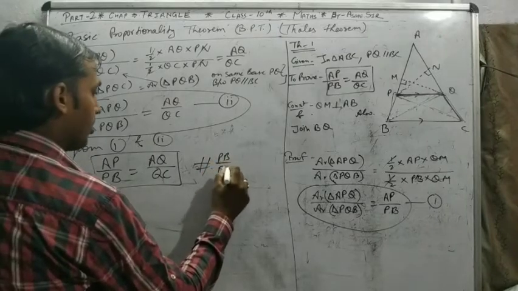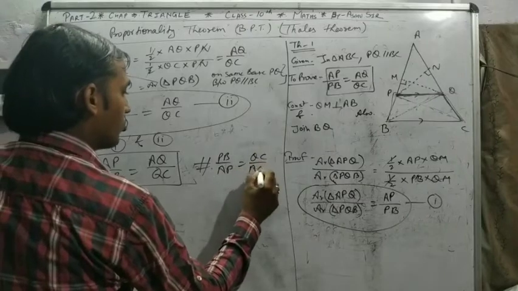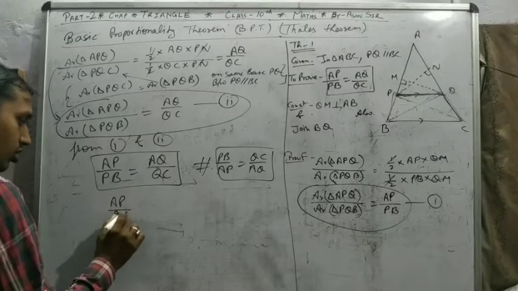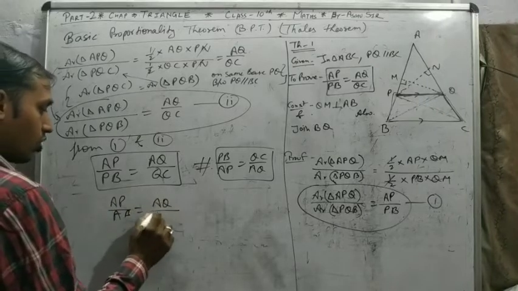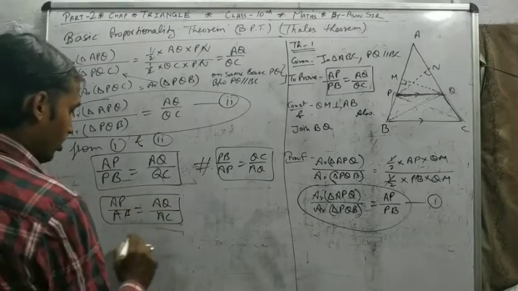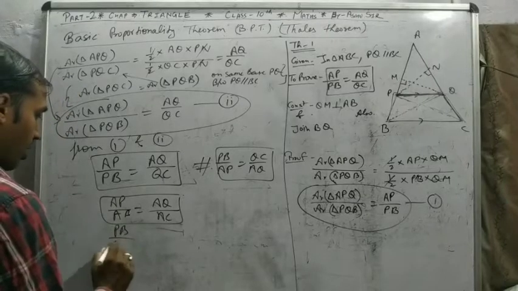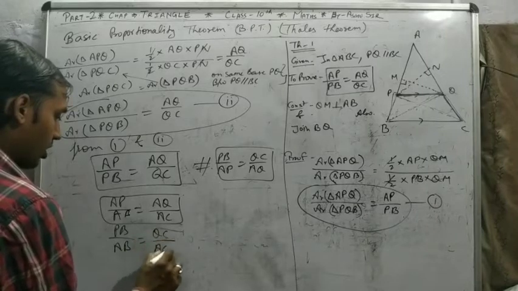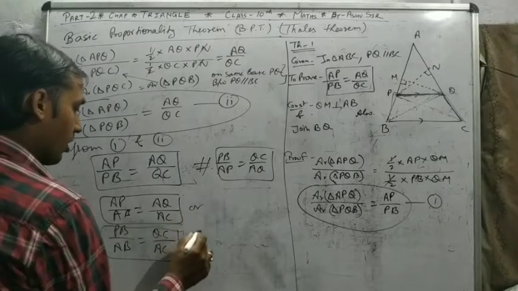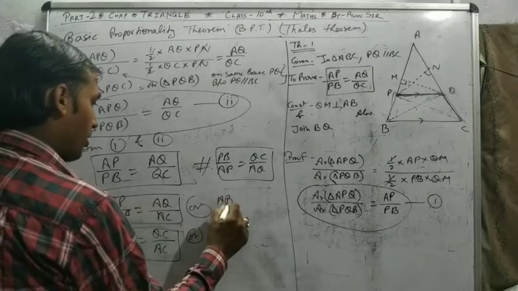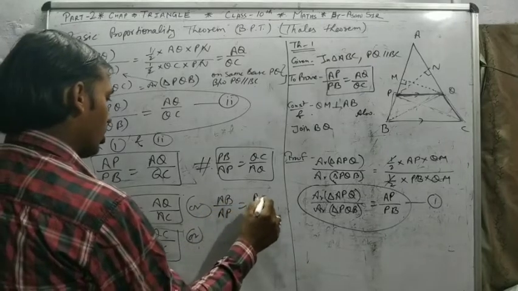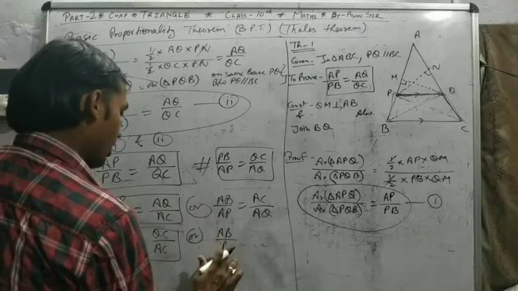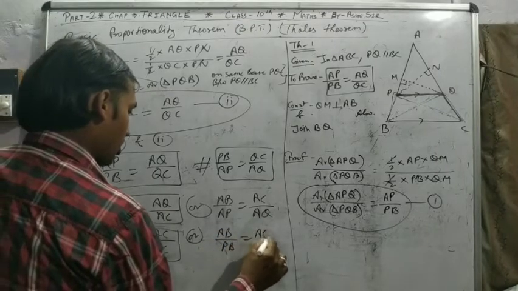PB upon AP is equal to QC upon AQ. Take the reciprocal of them, and AP upon AB is equal to AQ upon AC. Then PB upon AB is equal to QC upon AC, and taking the reciprocal of both, AB upon AP is equal to AC upon AQ, AB upon PB, AC upon QC.